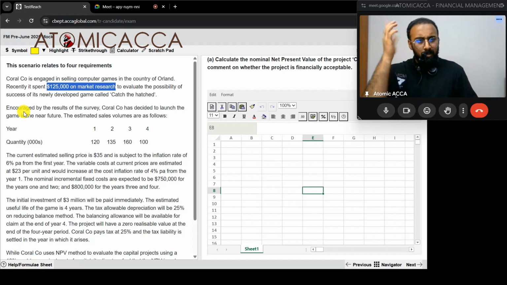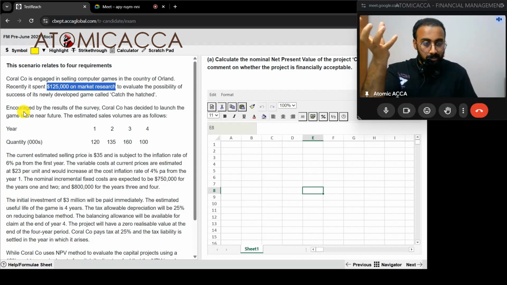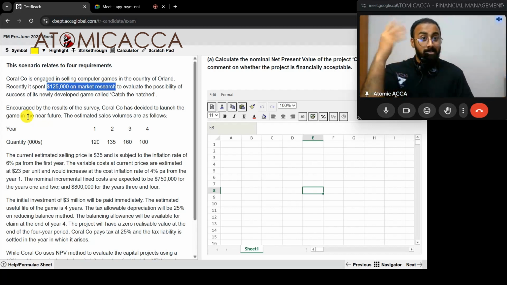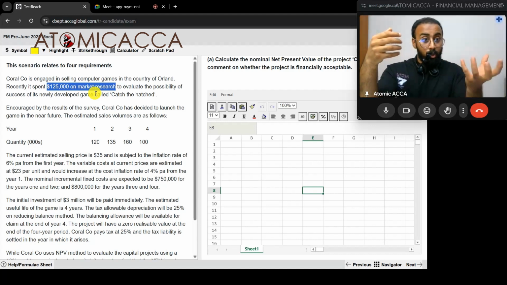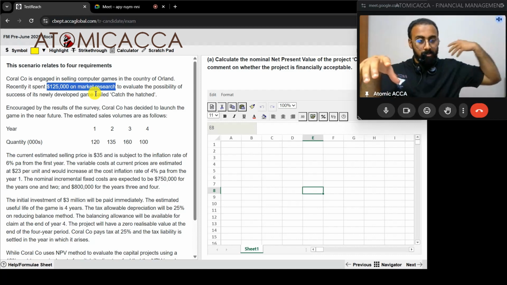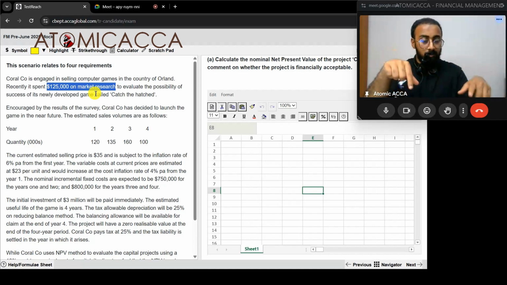Imagine a little, bring some knowledge from FR if you have done it. IAS 38, intangible asset. Whenever expenses are met, I mean, expenses are spent, only if you meet criteria you can capitalize it, or else it is just an expense. Similarly, 125,000 market research, you're just expensing it regardless of whether that project becomes a success or not. So this is not an incremental cost, this is a sunk cost, historic cost. So you don't have to consider it in your NPV calculation.